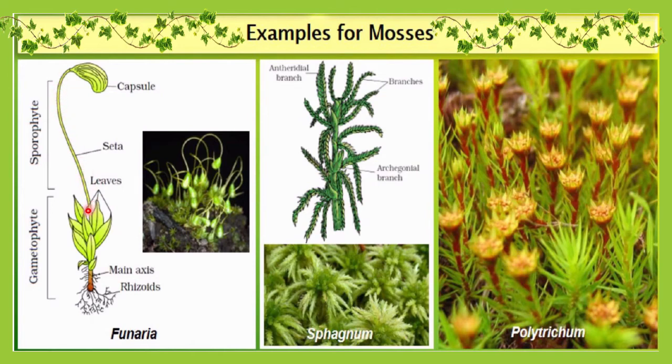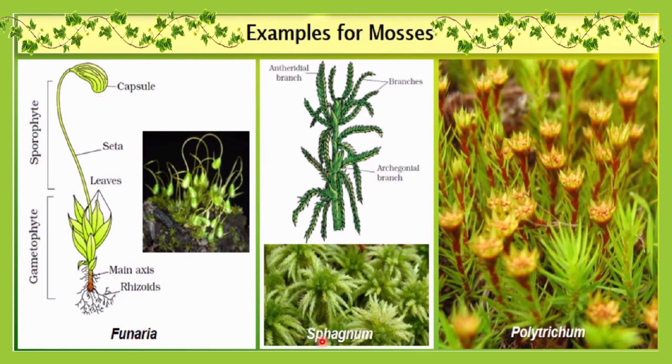Okay, on the tape, you can see here on the top of a seta there is a capsule, this one. Inside which spores will be formed. So this one is a capsule. These parts are all very important in the Funaria, starting from rhizoid, main axis, leaves, seta, and capsule, and up to this is a gametophytic structure, and after that a sporophyte will be formed from the gametophytic structure. Okay, so this is the case of a Funaria.